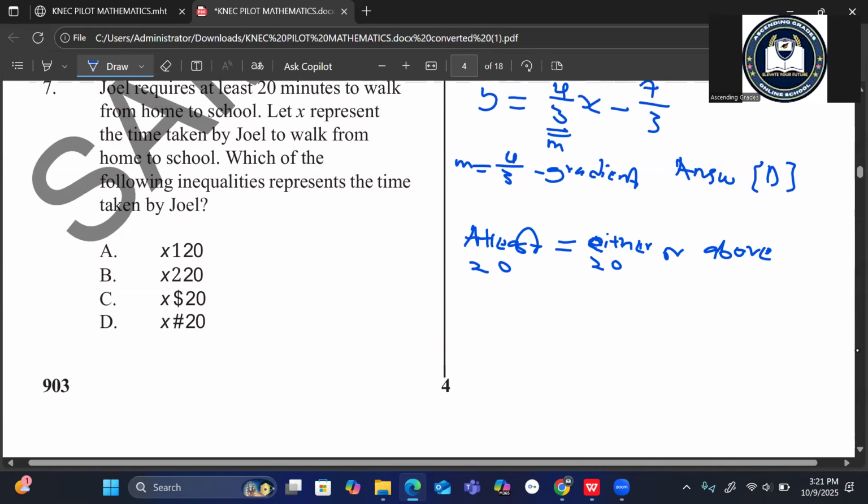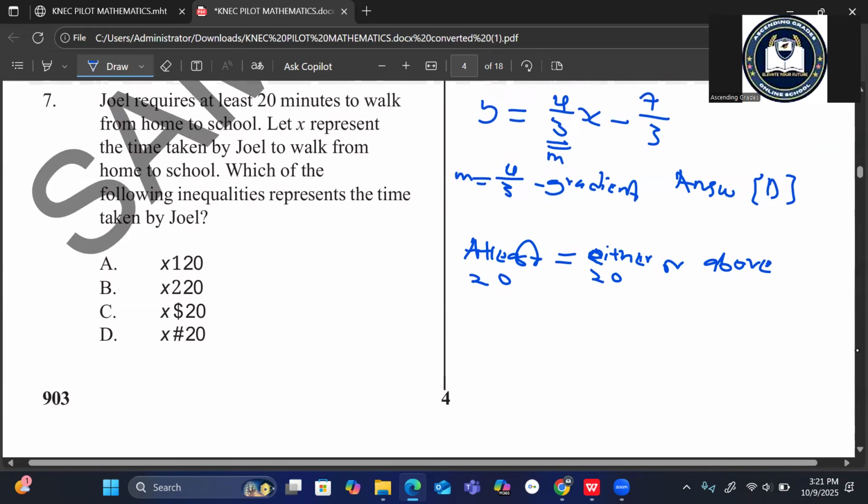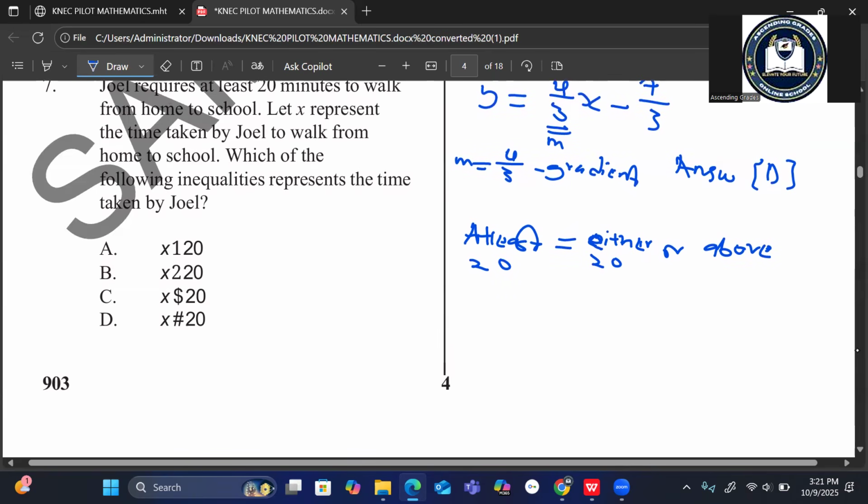Then we are given X to represent the time taken by Joel. So X, the time taken by Joel to walk from home to school, is either 20 or above. That means it is greater or equal. X is greater or equal to 20.